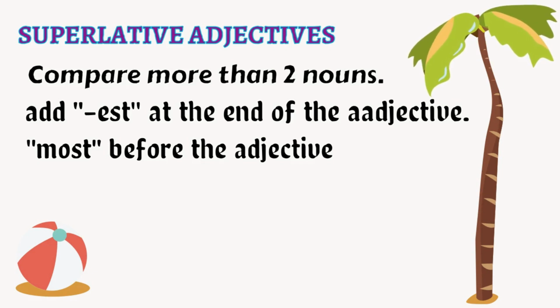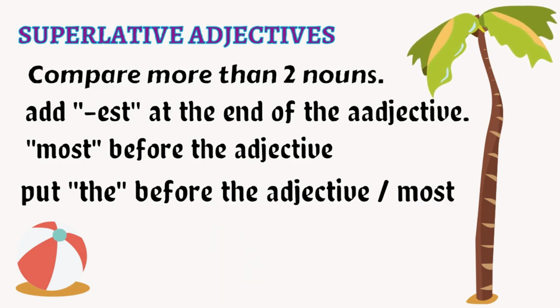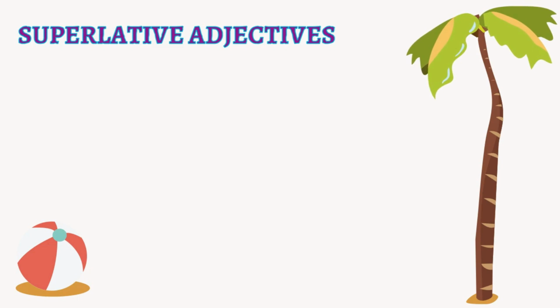But one thing that you must remember when you want to use superlative adjective, that you must put the word the before the adjective that you are using. So, for example, untuk contoh yang kita tengok tadi kan, the previous examples that we've seen in the situation yang Madam bagi tadi.